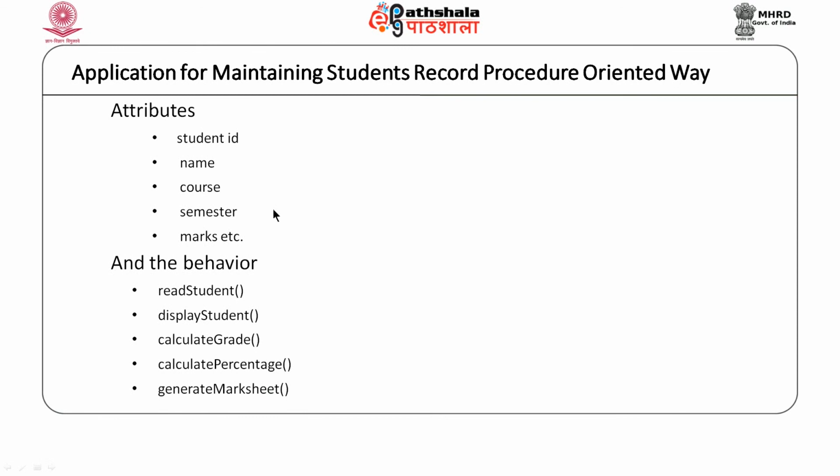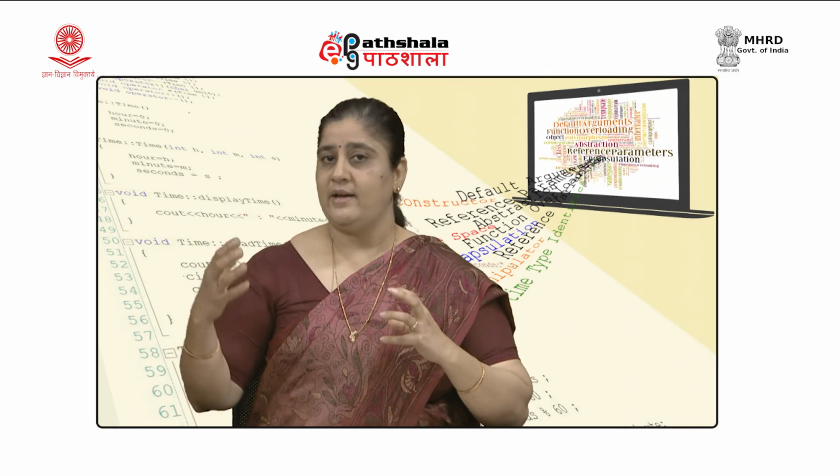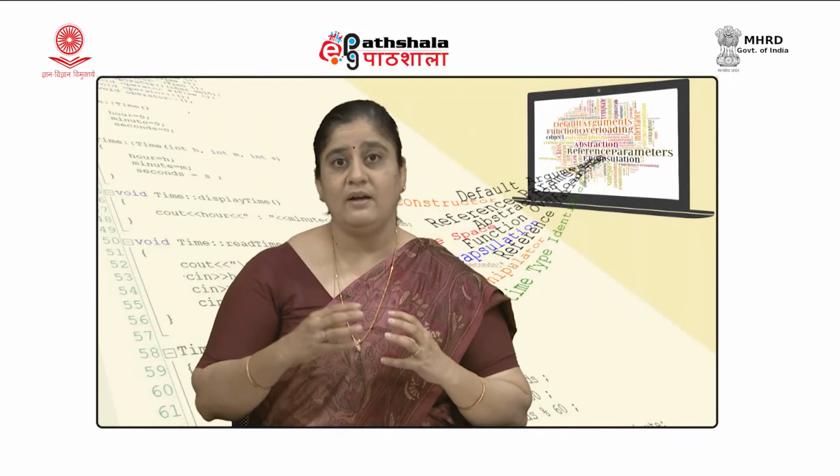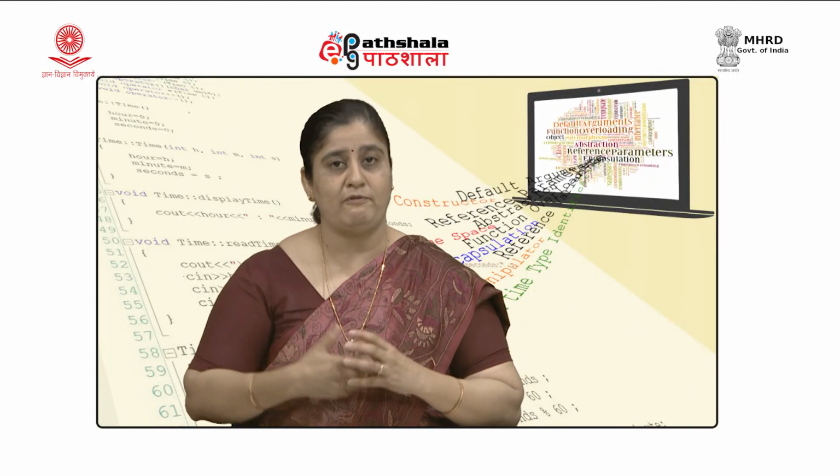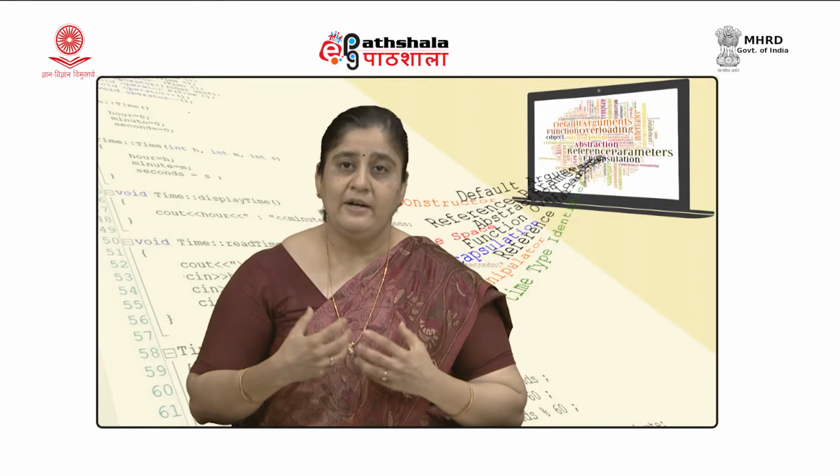After identifying these attributes, we would also have to identify the behavior or the operations which need to be performed on these entities. These attributes and the functions together would define an entity. So, an entity is defined as the attributes which define it, along with the operations that need to be performed on those attributes.